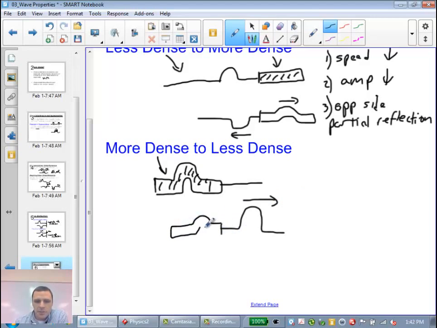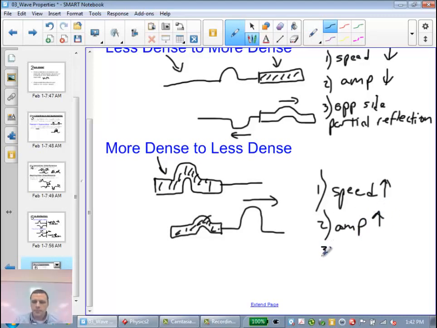So I'm just drawing my little picture here. So let's see. The speed will increase. The amplitude will increase when it goes into the less dense medium, and then we'll get a same side partial reflection.